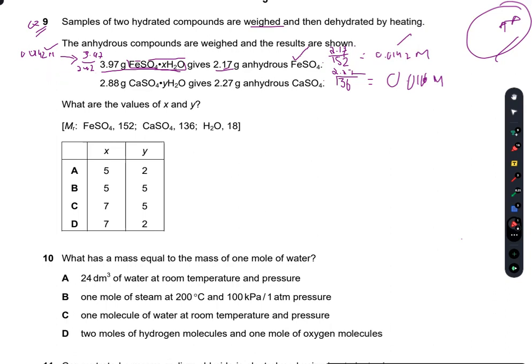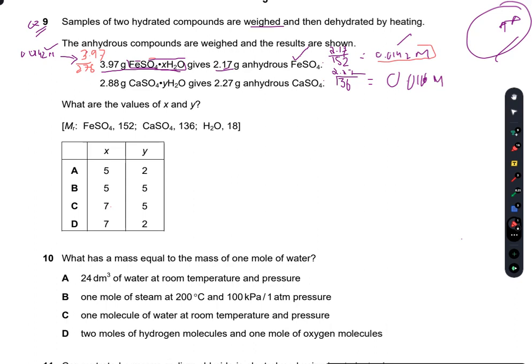So this is incorrect. Now if I put 7H2O here, then the mass comes out to be 152 plus 7 into 18. So 278 is the mass of this whole compound, and I divide 3.97 by 278. Then the moles is definitely equal to 0.01428 moles.